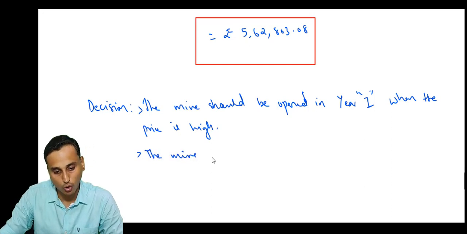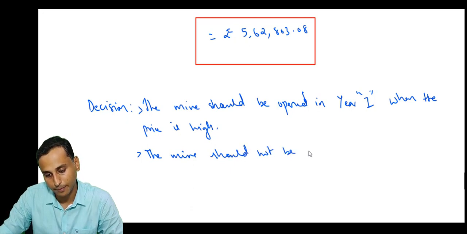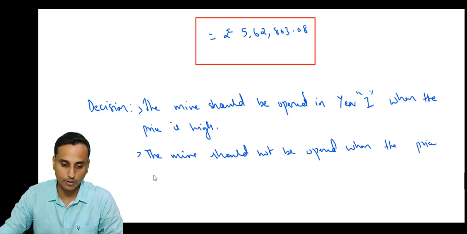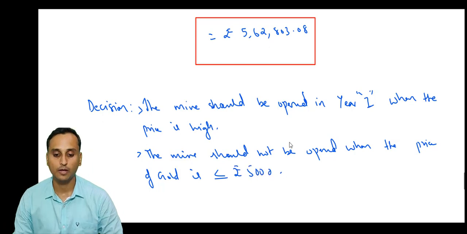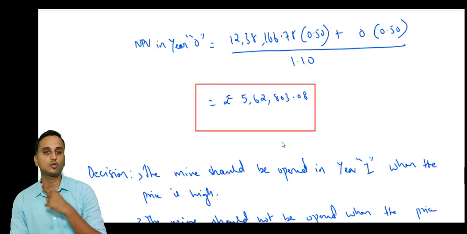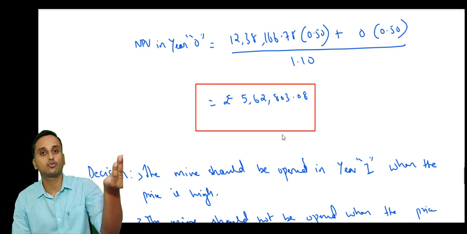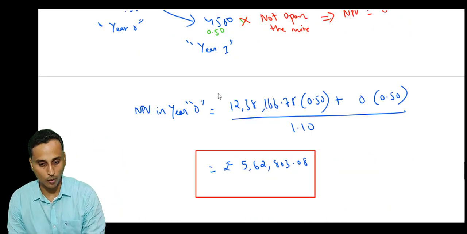Also you can conclude that the mine should not be opened when the price of gold is lesser than or equal to rupees 5,000, because you can see that when the price was rupees 5,000, that is in year 0, the NPV was negative. So definitely when the price is 5,000 or lower, the NPV is going to be negative. You have to open it only when the price is higher than 5,000. Okay, I hope all of you are clear with this.